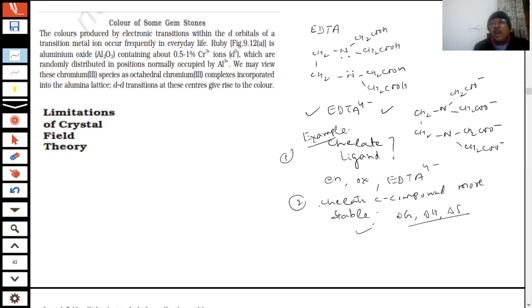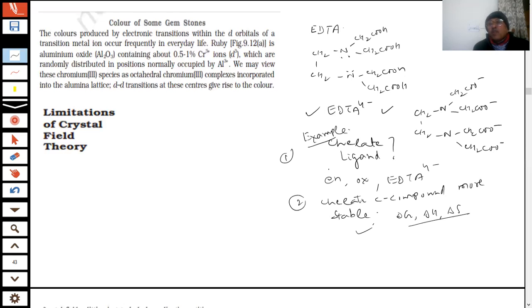Therefore, these have very important and strong biological applications, which we'll see in the applications part. Coordination compounds have biological importance, students. Chlorophyll is a coordination compound of which metal? Magnesium. And hemoglobin is a coordination compound of which element? Iron. There is also cobalt in B12. So you can see that coordination compounds are very essential and have wide applications. Even in extraction and metallurgy, they are used a lot.